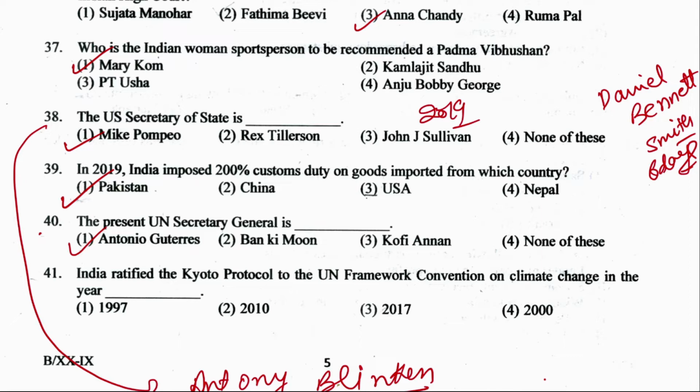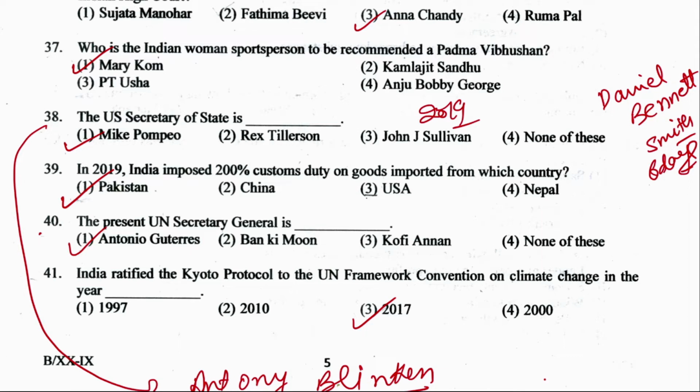Next question, question number 41. India ratified the Kyoto Protocol to the UN Framework Convention on Climate Change in the year 1997, 2010, 2017, or 2000. Right answer is option number 3, 2017.